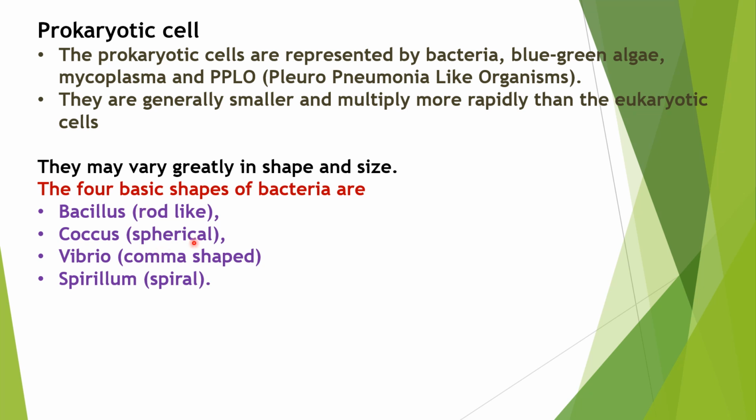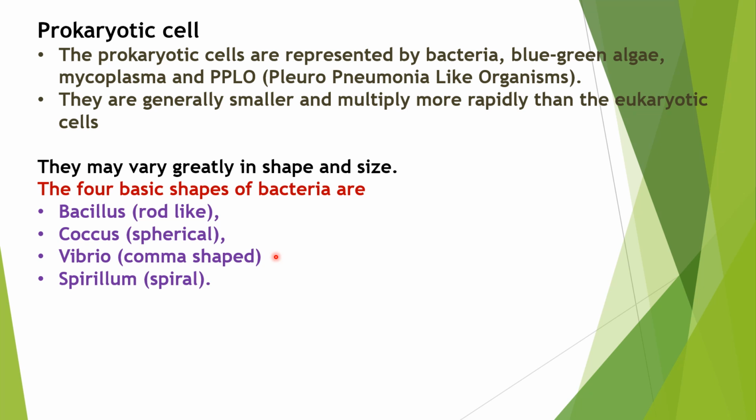And if the bacterium is spherical in shape, then we call it a coccus. For example, streptococcus, staphylococcus, such types of bacteria are called coccus bacteria. Okay. Next, if the bacterium exists in comma shape, then we call it vibrio. For example, the bacterium which causes cholera, that is Vibrio cholerae, right? It actually exhibits a comma shape.